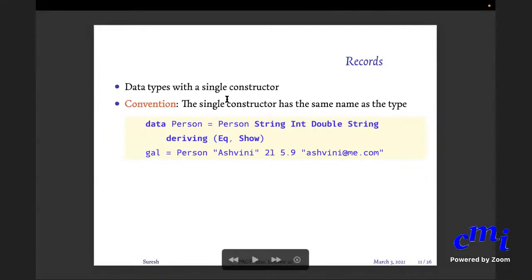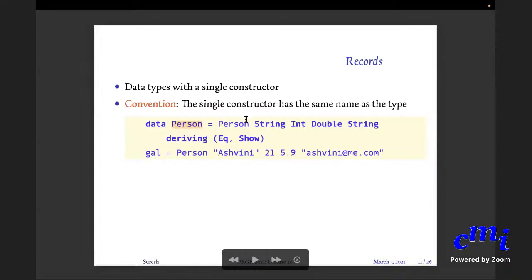But if you just say string comma int comma double comma string, nobody knows. Somebody who is reading your program, or you yourself reading your program a week from now, might not realize what this 4 tuple really means. Whereas if you call it person, then you will know, okay, this is details regarding a person.